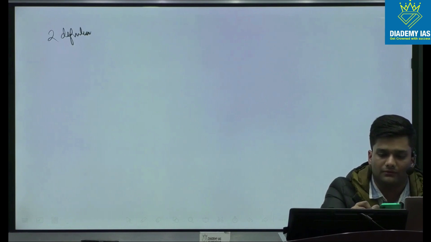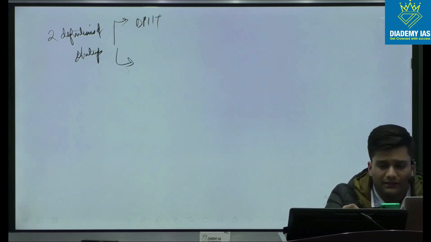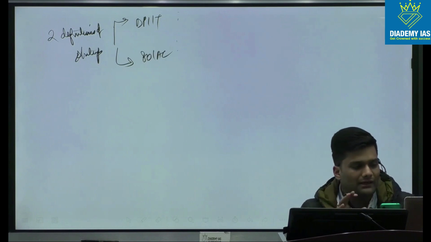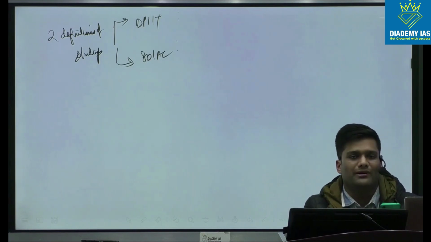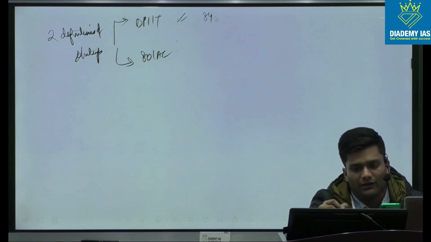The issue which the startups are facing is there are now 2 definitions of startups. One is given by DPIIT, the other is for 80 IAC. The one given by DPIIT is: turnover less than 100 crores, age of entity up to 10 years, scalable business, potential for employment, wealth generation, etc. So this is the definition given by DPIIT. According to that, we have around 84,000 startups.